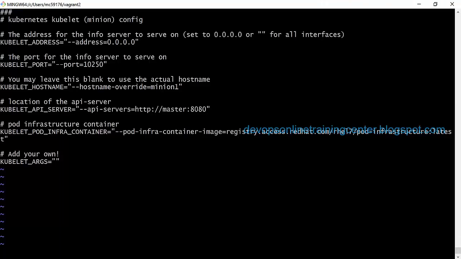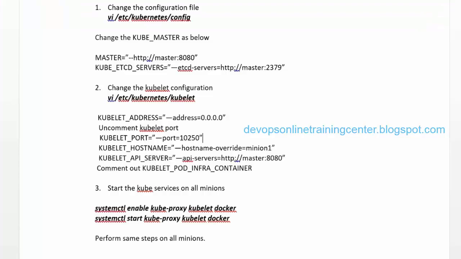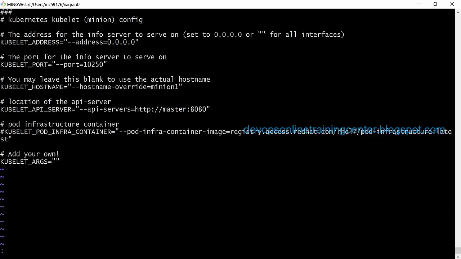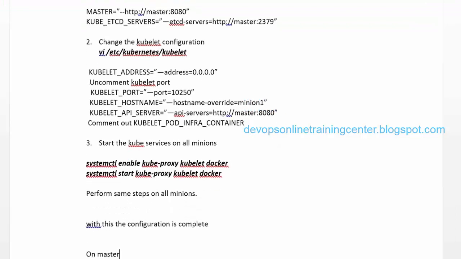This we do not have to pod infrastructure container. Yeah, kubelet in minimum is same. Okay, so rest all things we can leave as it is and save this. Okay, then with this the minion configuration is completed.